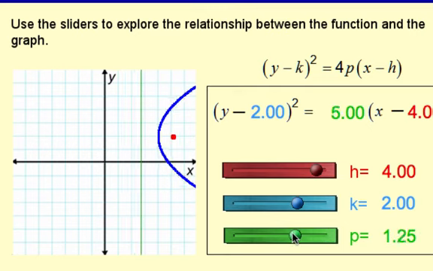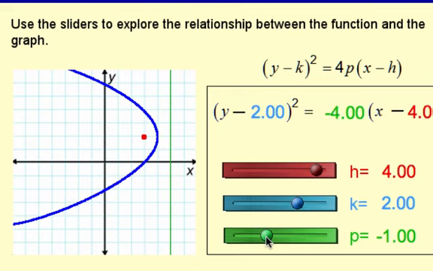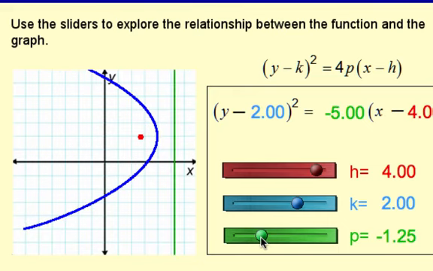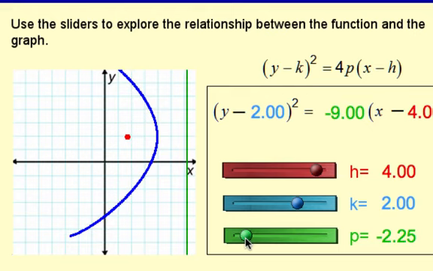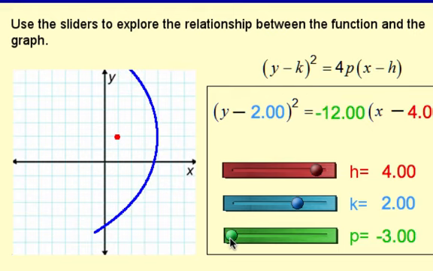And then if I go negative with a p-value, look at what happens. The parabola is now open to the left. The bigger negative number I make the p-value, the wider the parabola gets, the distance from the vertex to the focus and the directrix increases. So my p-value right now is -3. That means I'm 3 away from the focus and the directrix when it comes to the vertex, and the parabola is open to the left. So that's the big picture for this lesson.